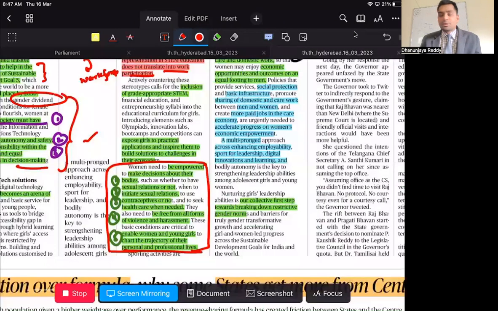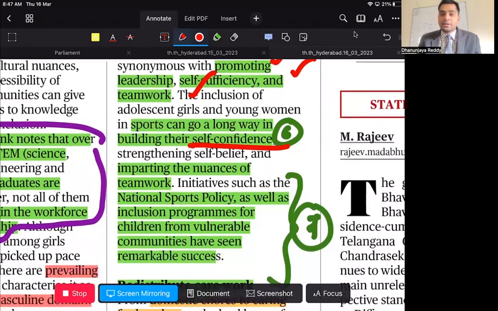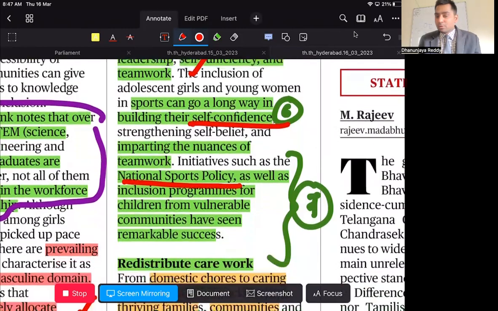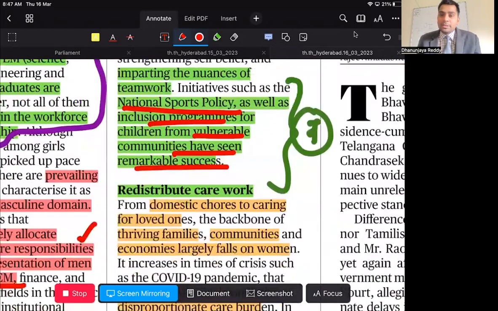Along with this, the most important thing is promoting them in sports, because sports is synonymous with promoting leadership, self-sufficiency, and teamwork, and it is going to build their confidence. The Government of India has done a very good thing. The recent national sports policy as well as inclusion programs for children from vulnerable communities have seen remarkable success. So including them even in the sports domain is going to help them and boost their confidence.